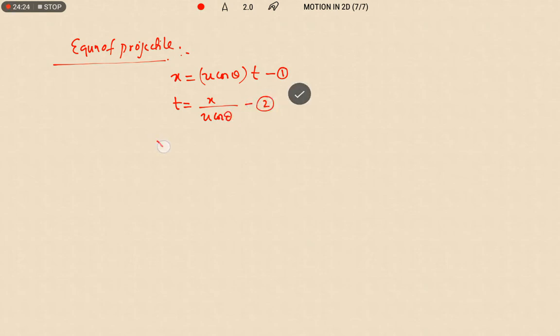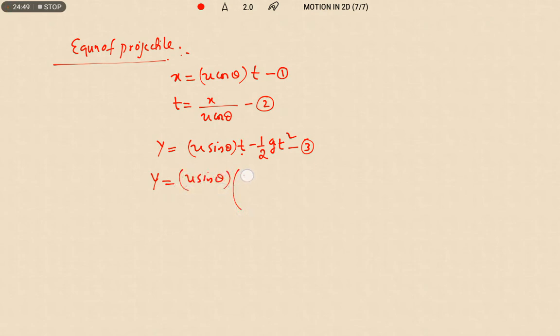In the same way, the vertical displacement y we got as u sin theta into t minus half g t square, equation number 3. Now let us substitute equation number 2 in equation number 3 where the time term is present. So u sin theta into x by u cos theta minus half g into x by u cos theta whole square.